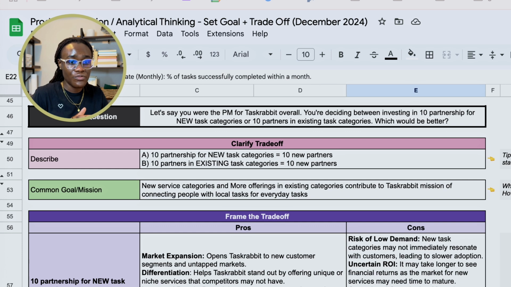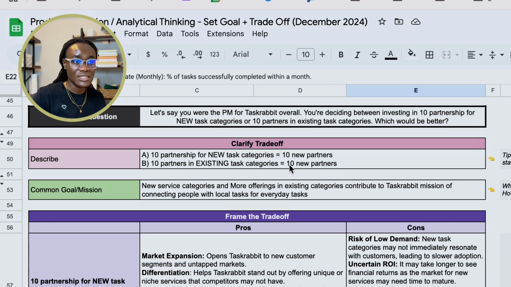For the trade-off, there are a couple of things that need to happen. We need to clarify what the trade-off is and walk through how we're thinking about this. And clarifying the trade-off is basically walking through what exactly we are compromising for what. So let's start by describing it. 10 partners in a new task category is still 10 partners, and 10 partners in an existing category is 10 partners. So TaskRabbit here is trying to decide, if we have budget for 10 partners to invest in, should we go after new categories or go after existing categories?